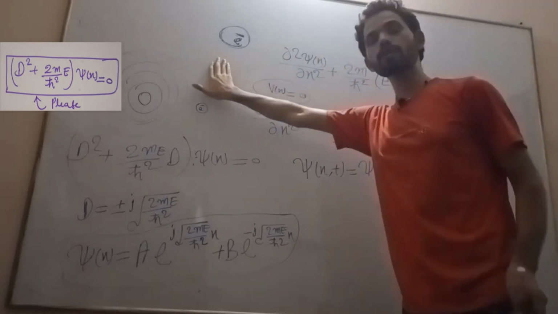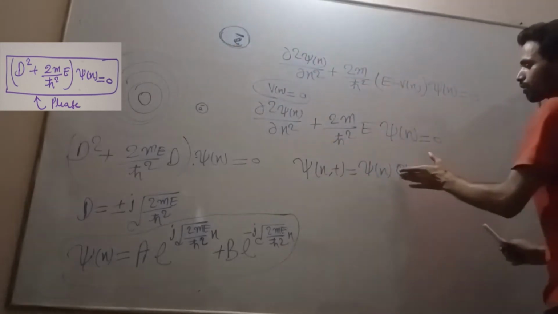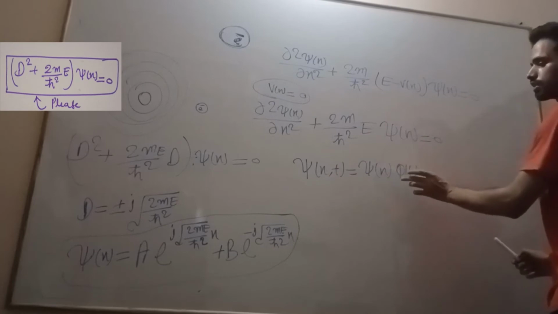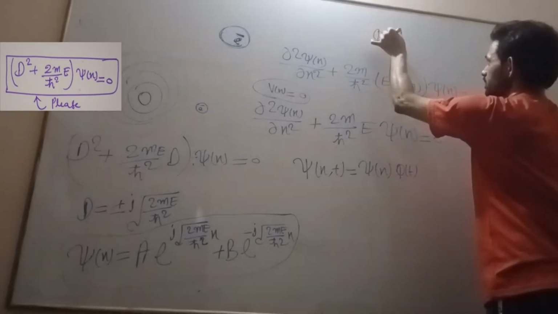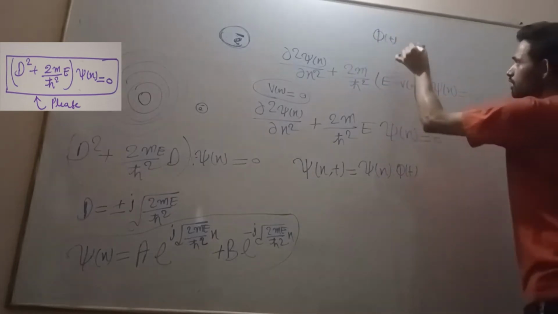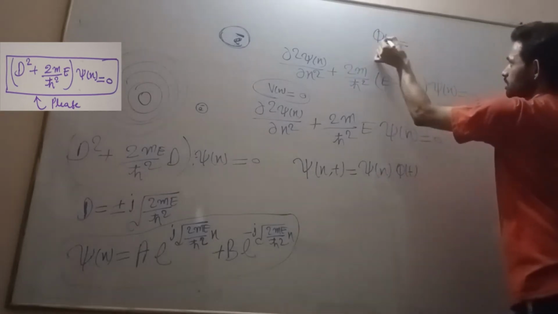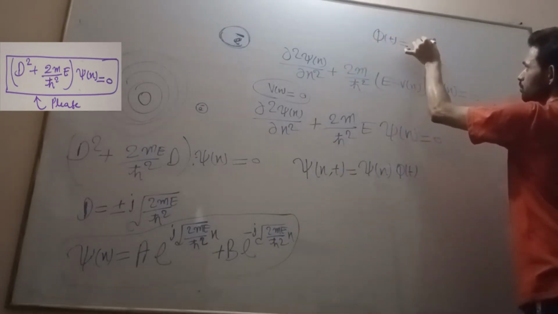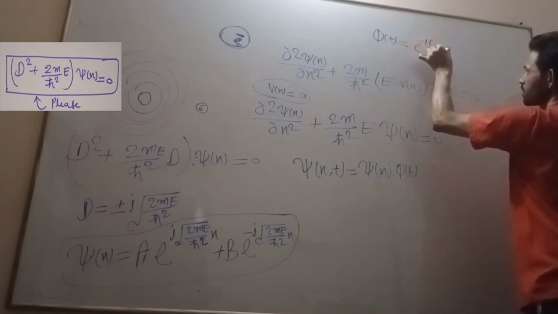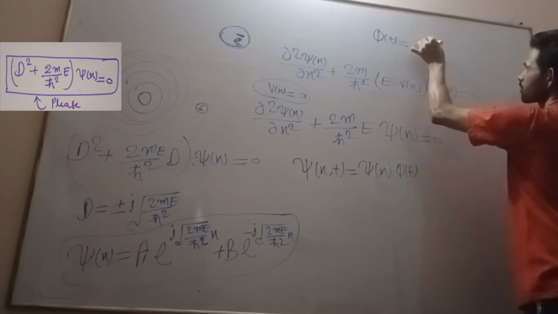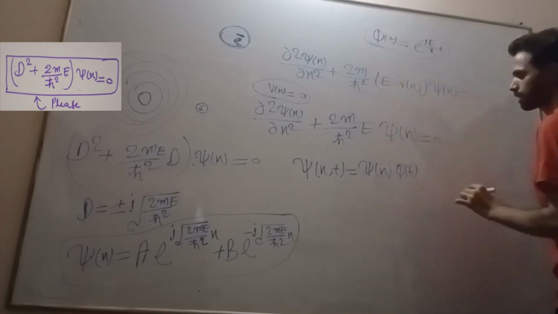There is also the time dependent Schrodinger wave equation, from where we can find this function φ(t). Just remember this, and you can see it in the book in the derivations. φ(t) is equal to e^(−jEt/ħ). So this is this value here.